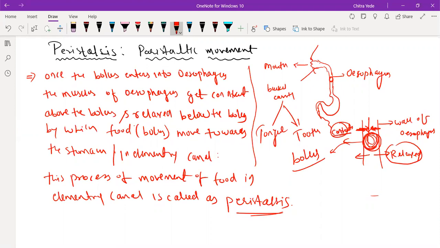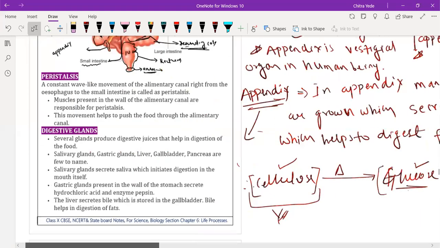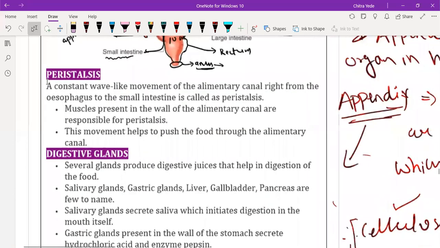Okay, but understood? Yes, sir. So I want you to take a screenshot for this portion also. Done? Done, sir. Everyone has taken the screenshot? Okay. I want you to go through that portion so that we will understand in more detail.